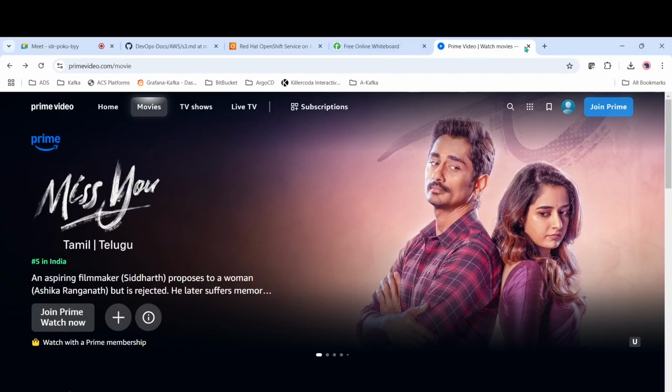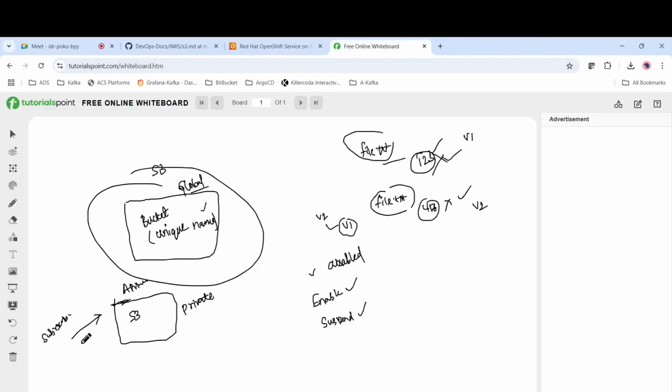Similarly, we have Amazon Prime and we have this S3 bucket, where all the movies are there. If you subscribe, the request goes to Amazon Prime, and Amazon Prime creates a URL. In our case it will be a username and password. Only the user who has that username and password will be able to access the Amazon Prime site.